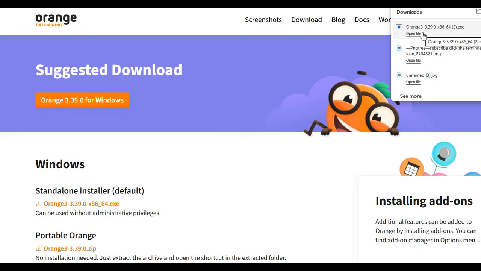Now double click on the installer to install the Orange Data Mining tool. So complete the installation process.